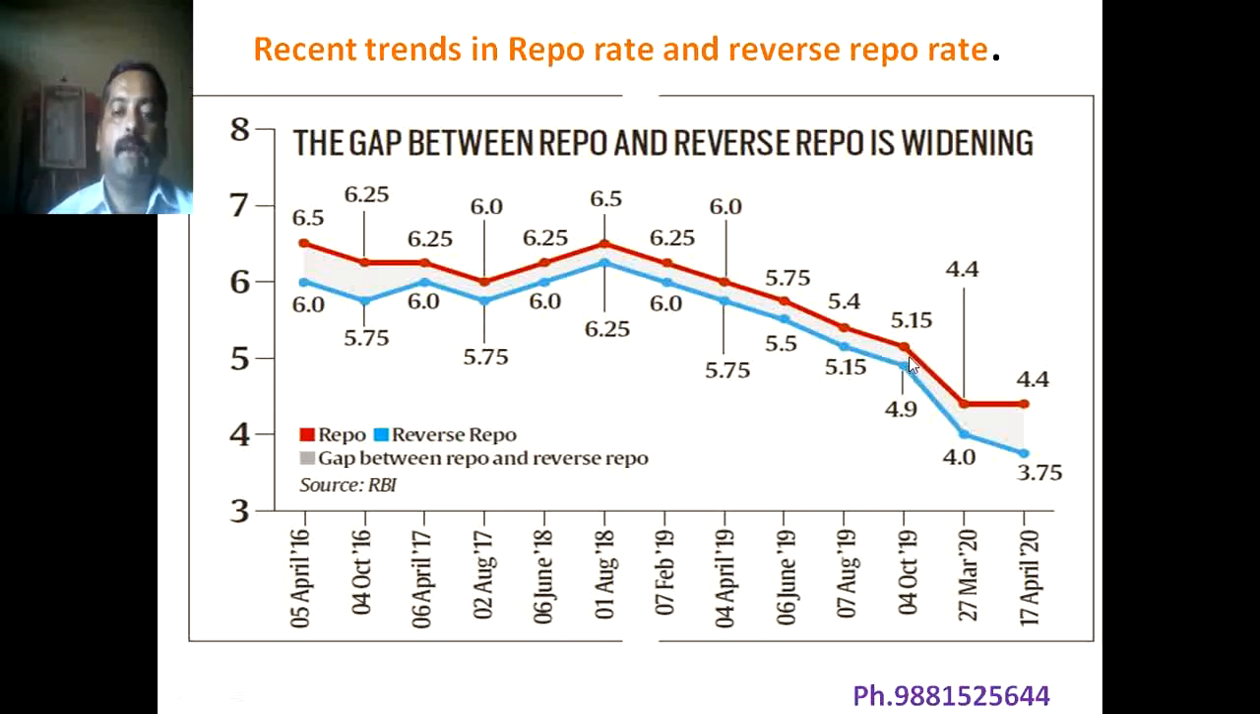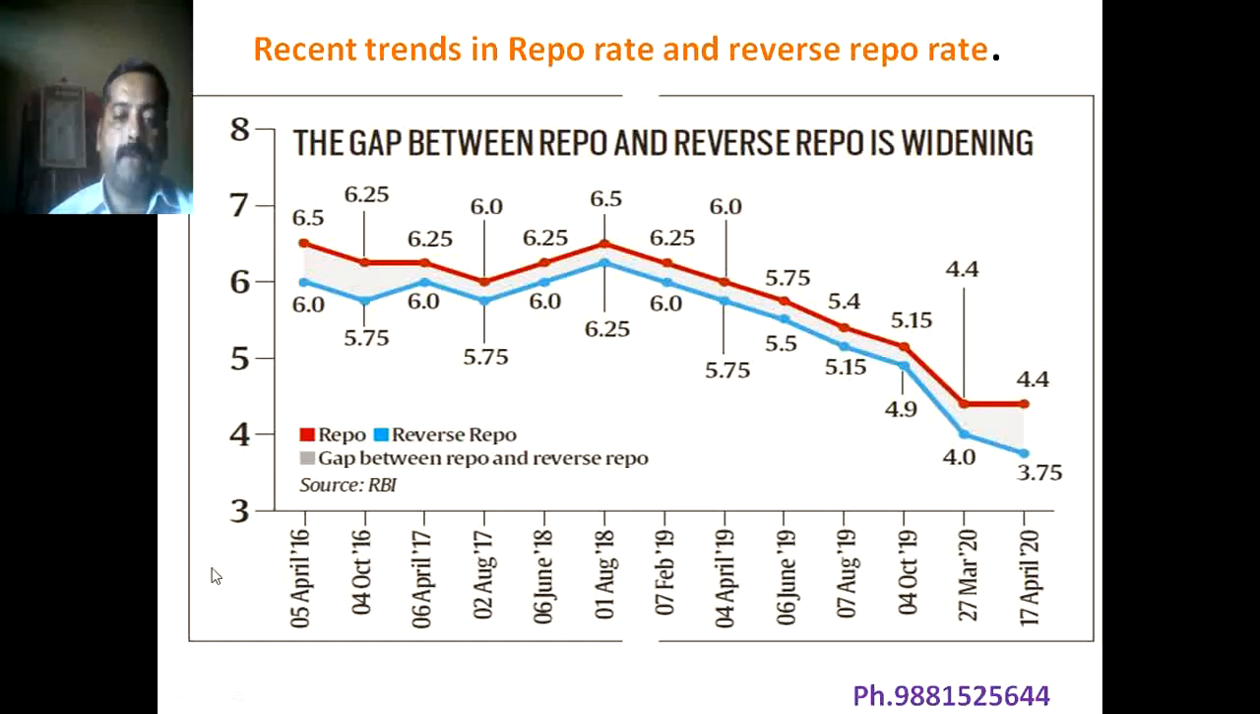Now, we'll come directly to October 2019. Here, the repo rate was 5.15% and the reverse repo rate was 4.9%. And finally, we come to April 2020. Here, the repo rate is 4.4% and the reverse repo rate is 3.75%.